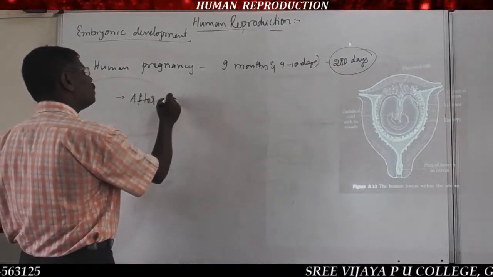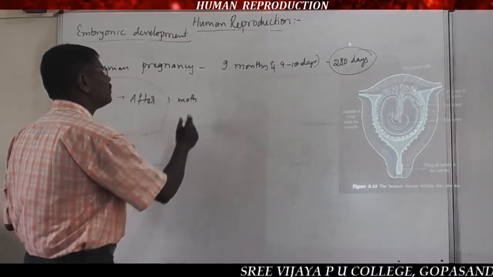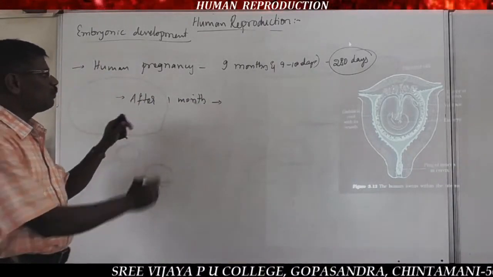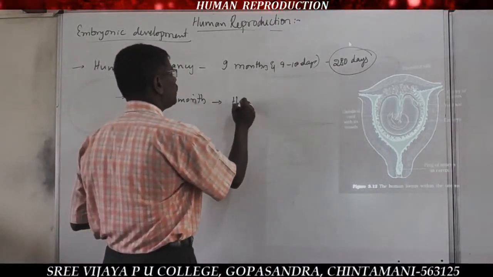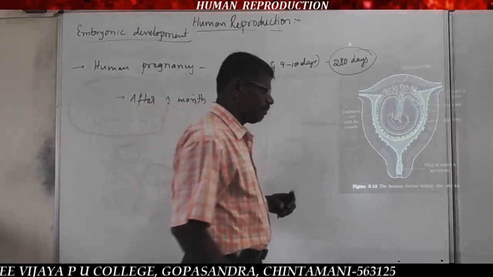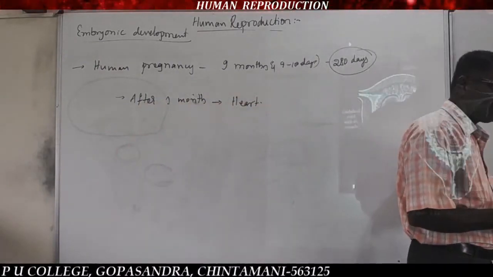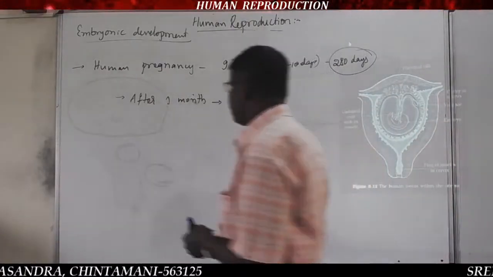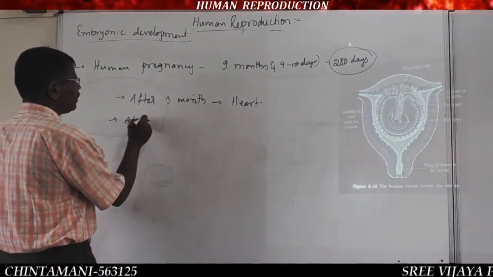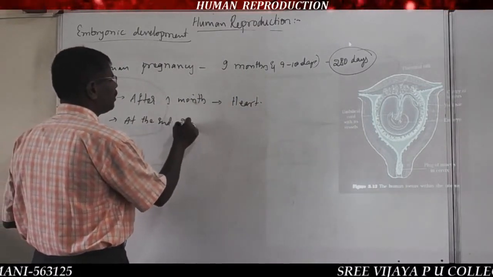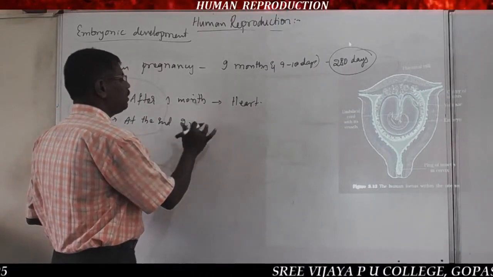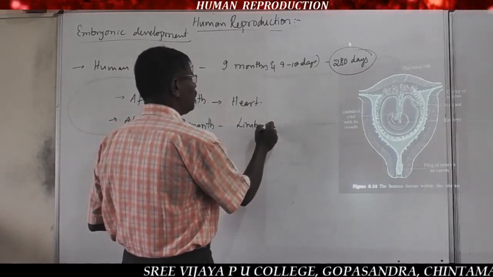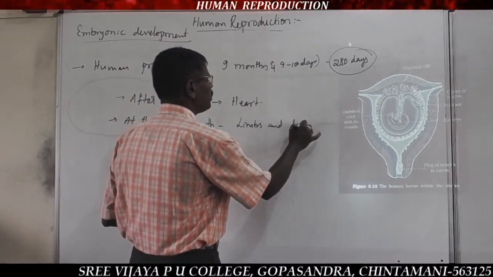So after 1 month, at the end of the first month, there is formation of the heart. The heart is formed after 1 month of the baby. At the end of the 2nd month, there is complete formation of limbs and digits.